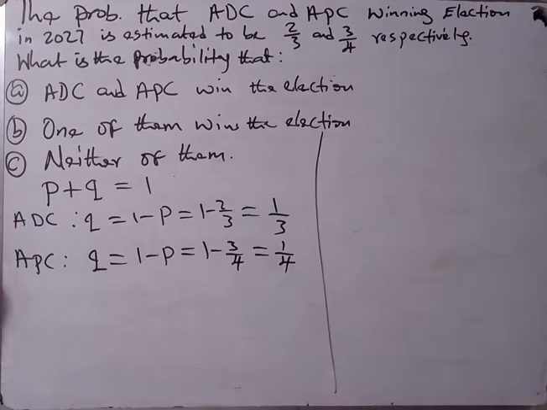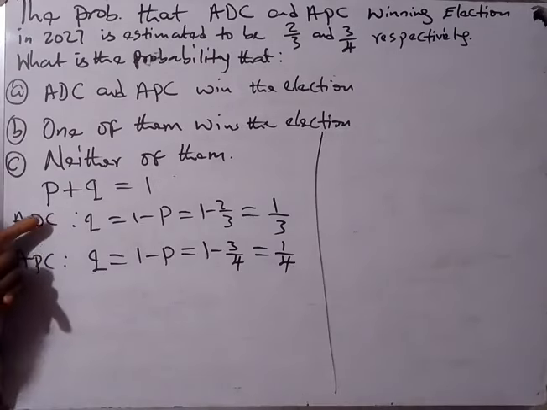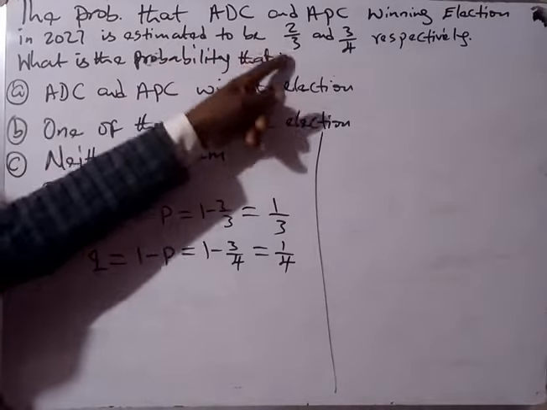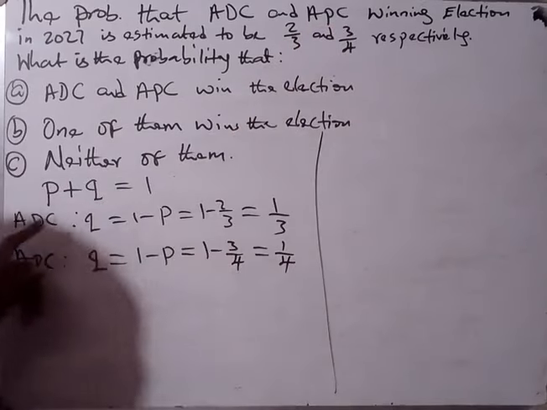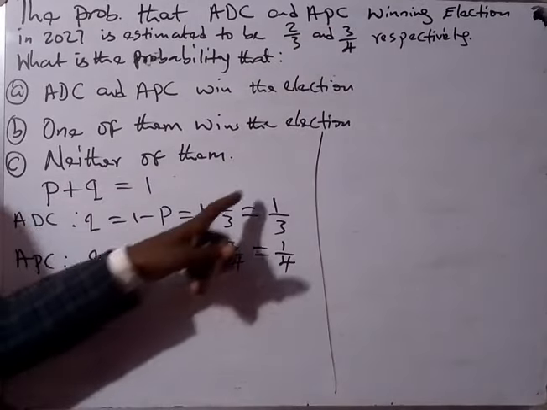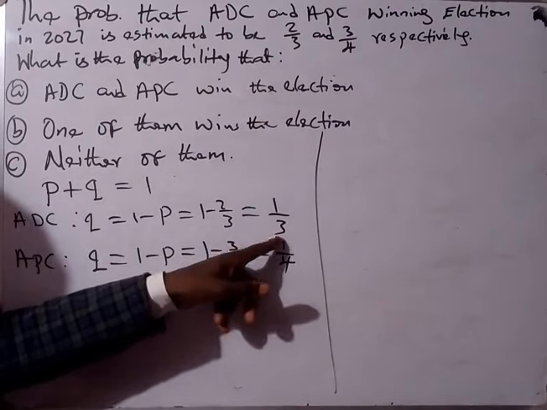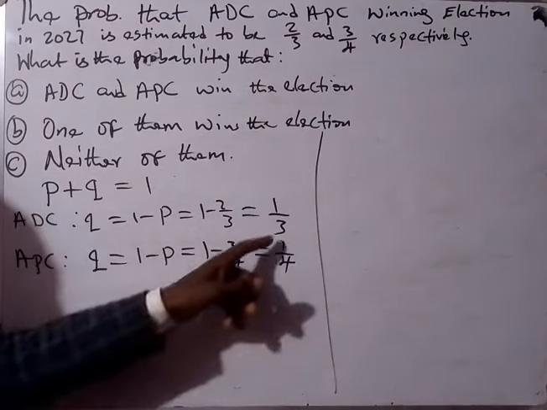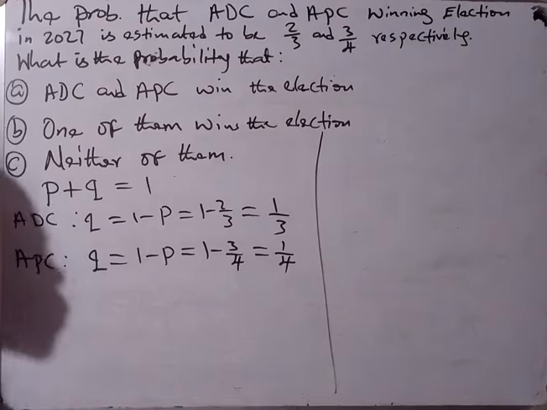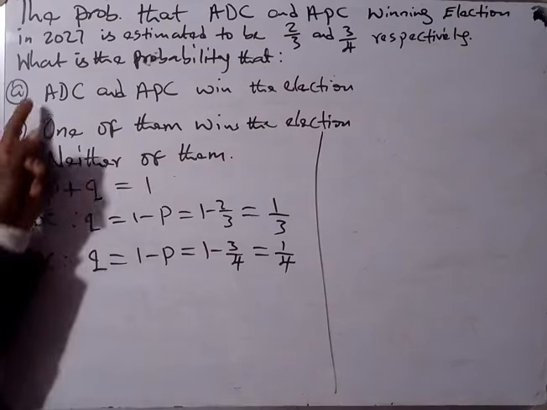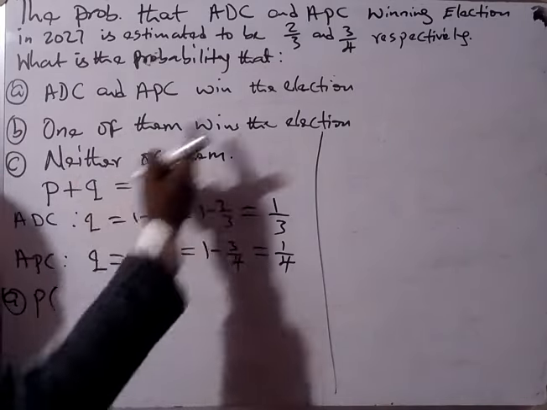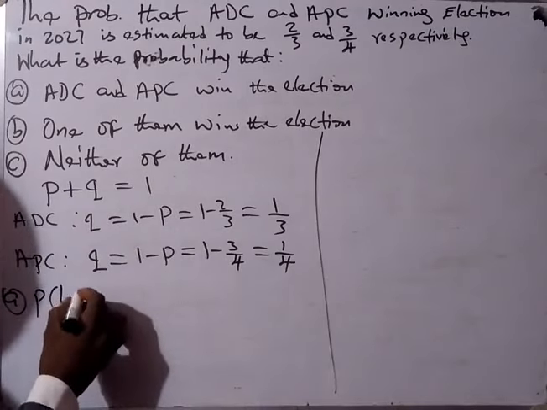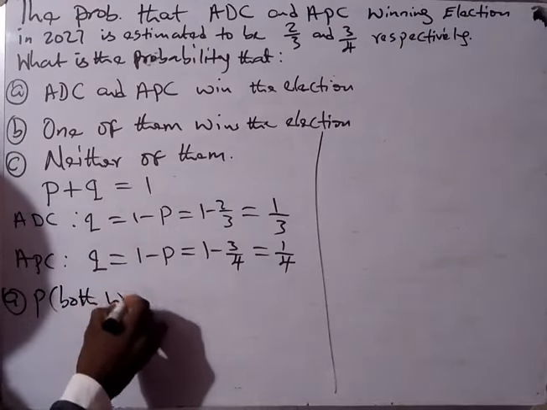So now the probability of ADC winning the election is 2 over 3. APC winning the election is 3 over 4. The probability of ADC losing the election is 1 over 3. That of APC is 1 over 4. So with this, we can be able to calculate the first question. The first question, A, is the probability of both of them winning the election.